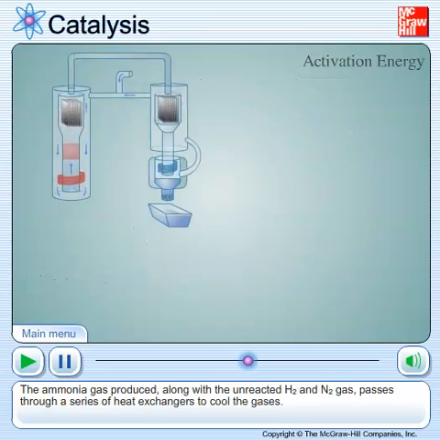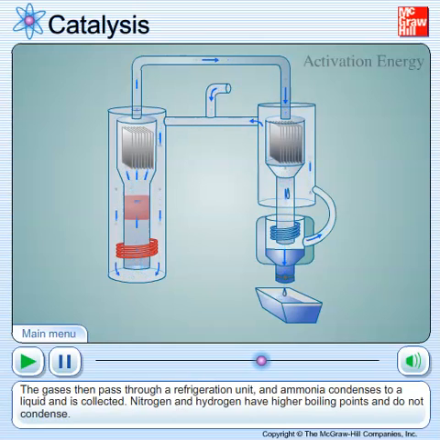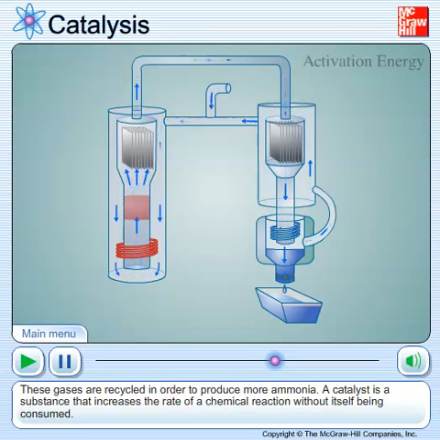The ammonia gas produced, along with the unreacted H2 and N2 gas, passes through a series of heat exchangers to cool the gases. The gases then pass through a refrigeration unit and ammonia condenses to a liquid and is collected. Nitrogen and hydrogen have higher boiling points and do not condense. These gases are recycled in order to produce more ammonia.